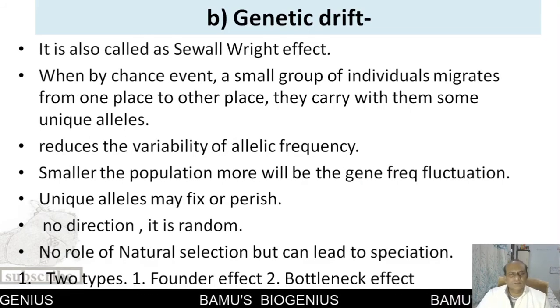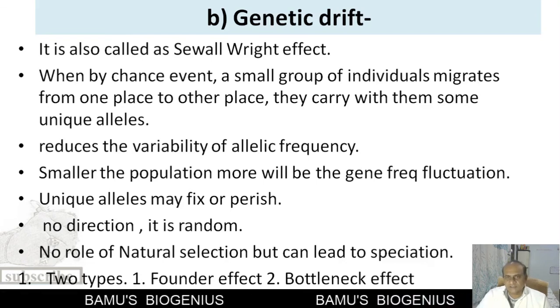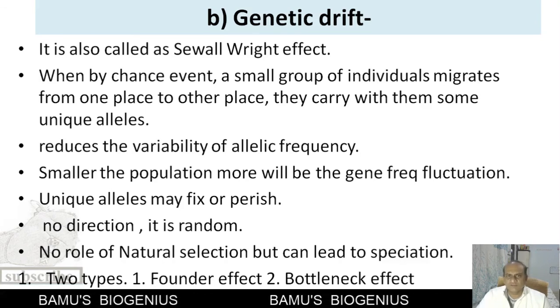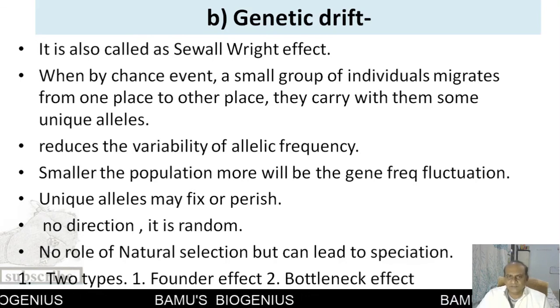Now, another very peculiar mechanism that was discovered by Sewall Wright is known as genetic drift. Now, what does genetic drift mean? Drift means to go along with. It doesn't have any kind of direction, so that's why it is called a drift. So it has been found that allelic frequency can be changed randomly, or we can say by a chance event.